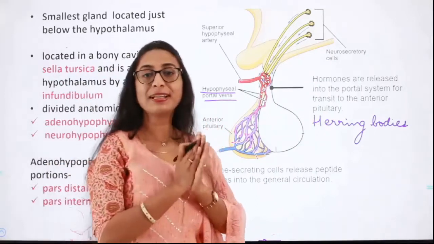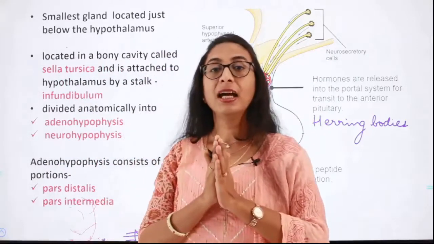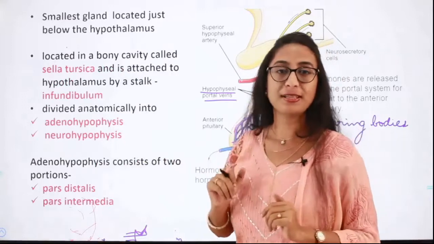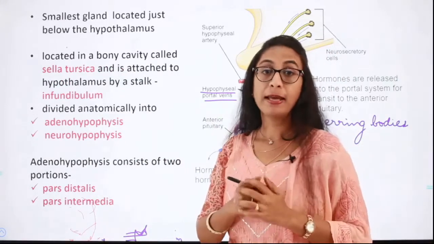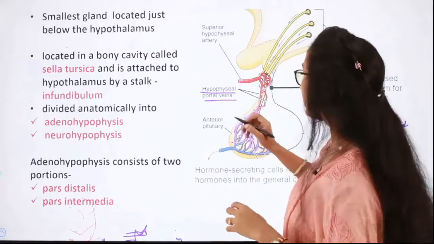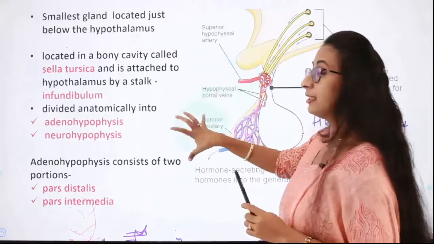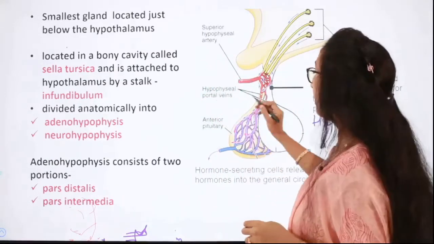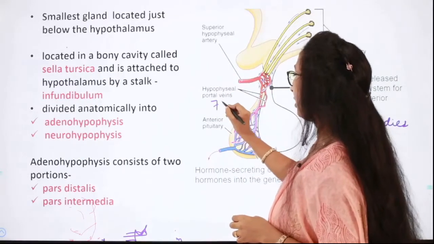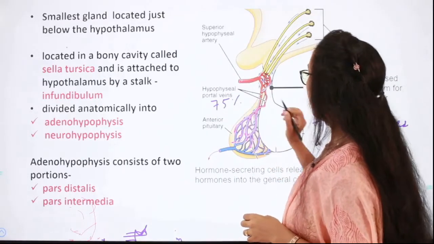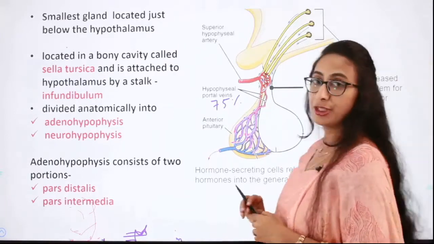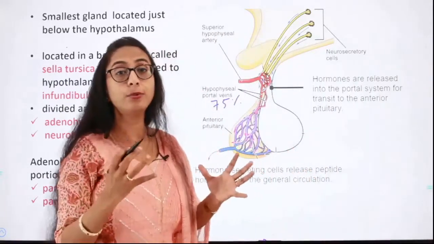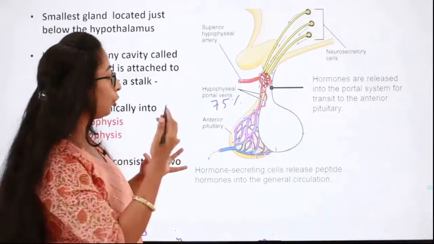Anatomically speaking, the pituitary gland has two lobes, the anterior lobe and the posterior lobe. The anterior lobe comprises around 75% of the pituitary gland, and the posterior lobe is just 25%. So the anterior lobe is huge.